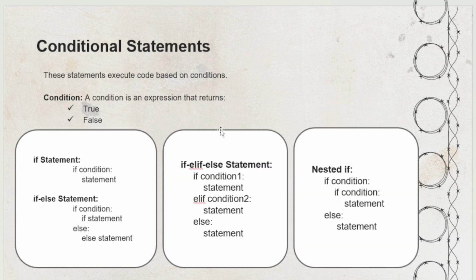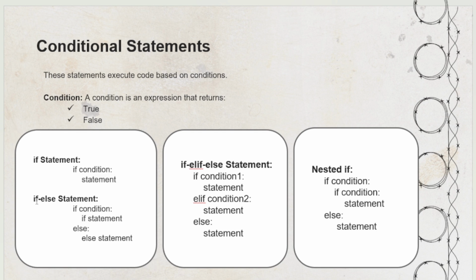Let's discuss the conditional statements. These statements execute code based on conditions. What do you mean by a condition? A condition is an expression that returns true or false. You can see here the if statement. Here we write the condition and after that you write your statement.